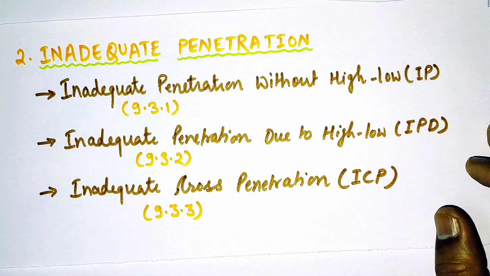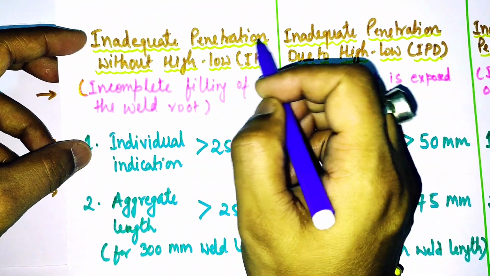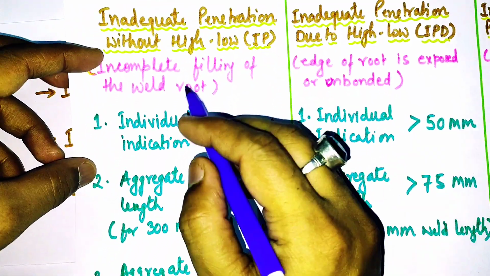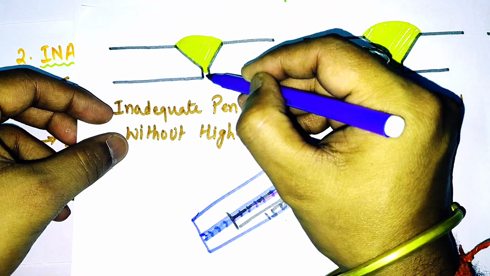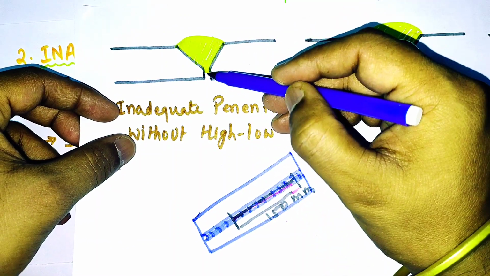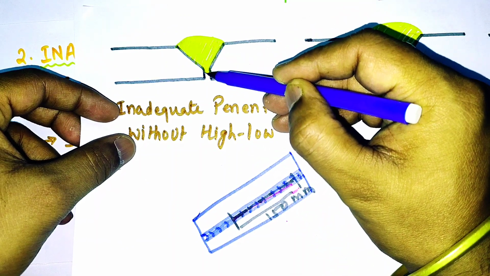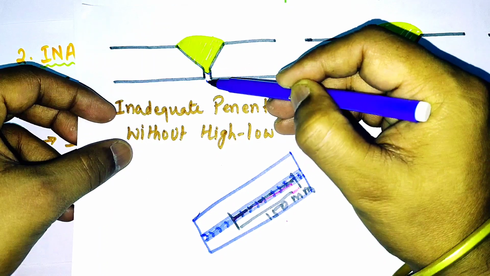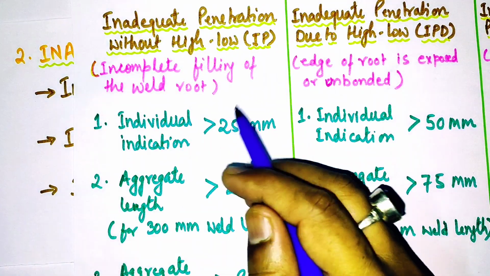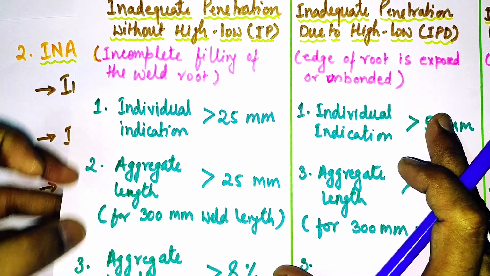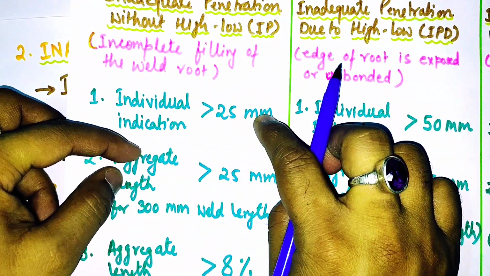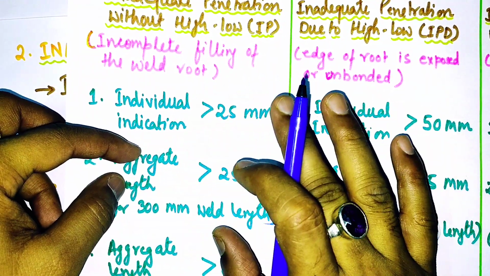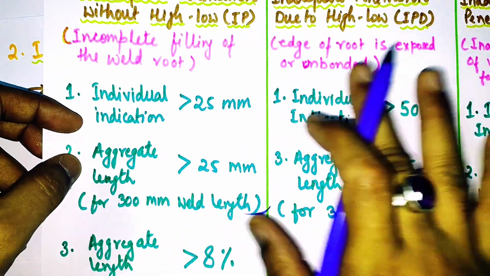So friends, let's understand the acceptance or rejection criteria for these. For the first one, inadequate penetration without high-low, that is incomplete filling of weld root. See here, the weld root has not been completely filled. I have shown the weld in yellow color, and you can see the weld is up to here. This area is not filled. So this is inadequate penetration without high-low. If this condition is there, then up to 25 mm, means if a single length is there, then up to 25 mm we can accept. If it is beyond 25 mm, we'll reject.